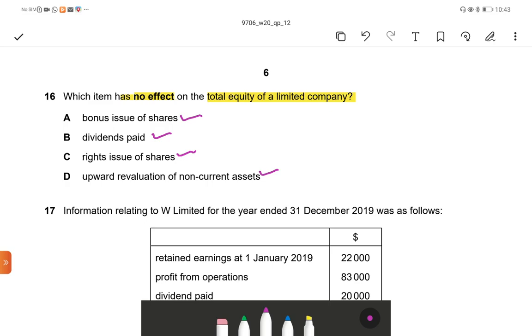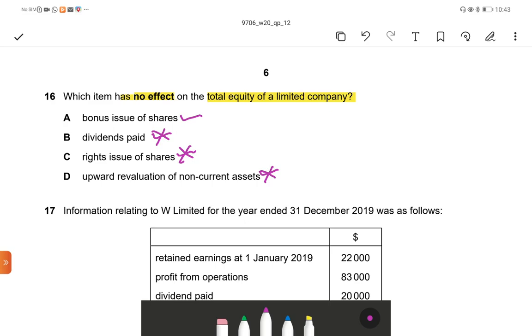Revaluation profit or revaluation reserve will go to the limited company's shareholders' funds. It will make changes. Rights issue of share will increase the share capital. That also will bring changes in the limited company's equity. Dividend paid will decrease the retained earnings. So that will bring changes in the limited company.